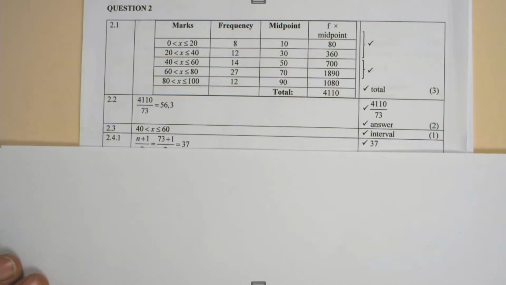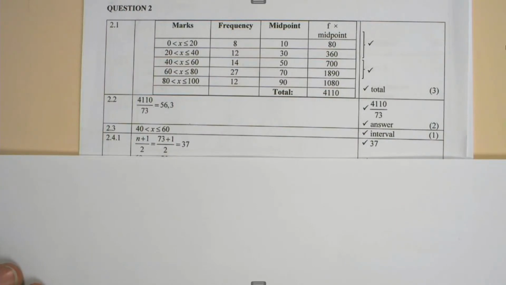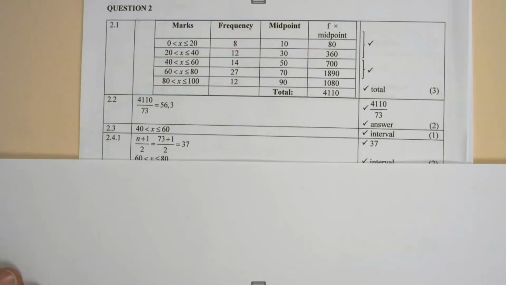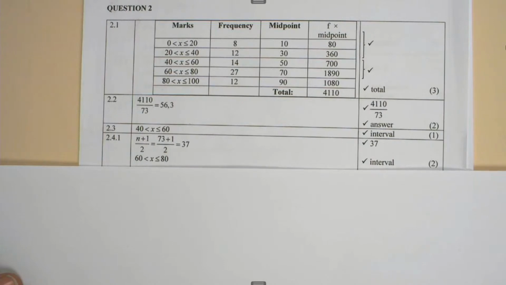In 2.4.1, we had to determine the median. Now the median is given by the formula n plus 1 divided by 2, where n is the number of learners. So 73 plus 1 divided by 2 is equal to 37. 1 mark is given for 37. And in this case, the interval is x greater than 60 and less or equal to 80. 1 mark is given for the interval.